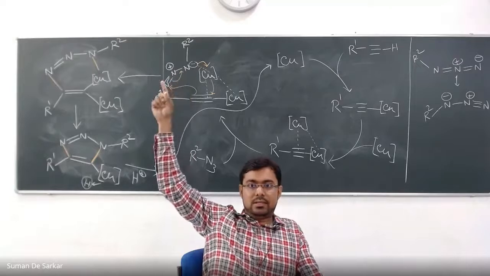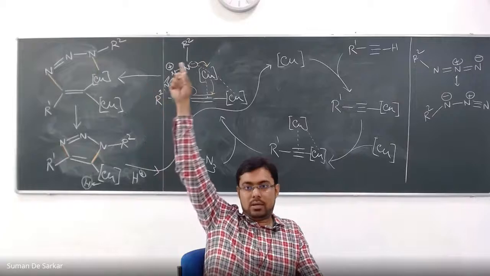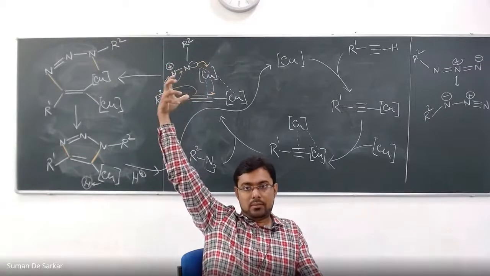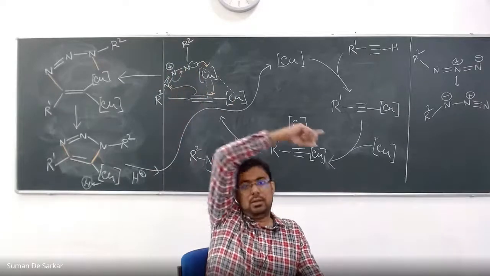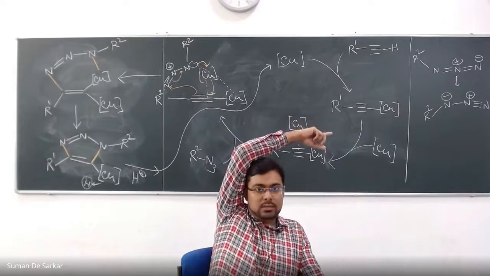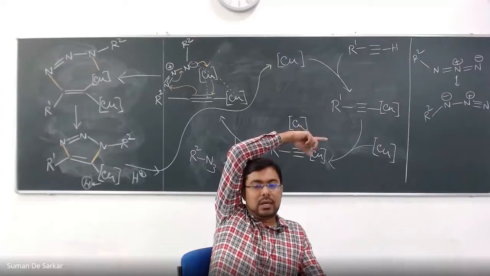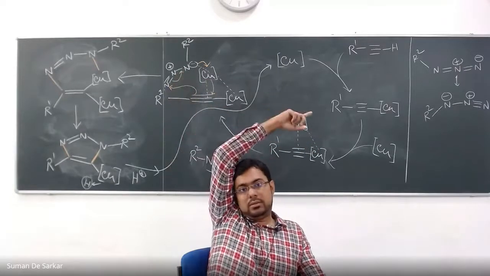Some flexibility is required in this state. It's really like a rod, and then this cycloaddition will not happen. So that's why the lower resonance structure, where one of the terminals is an sp3 nitrogen, is the reactive resonance structure.